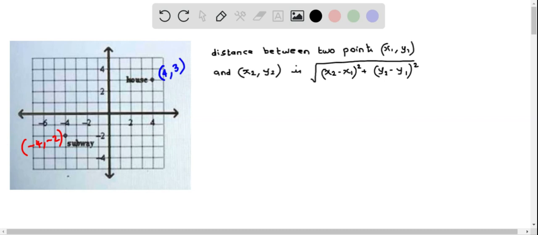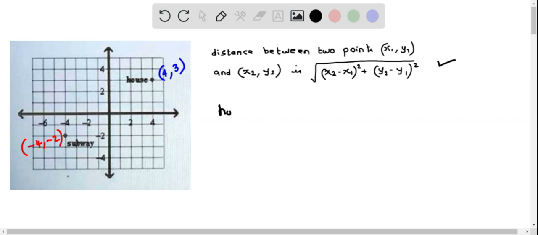We can utilize the distance formula, that is the distance between the 2 points x1, y1 and x2, y2 is under the root of x2 minus x1 quantity squared plus y2 minus y1 quantity squared. So we can consider any one point as x1, y1 and the other as x2, y2.